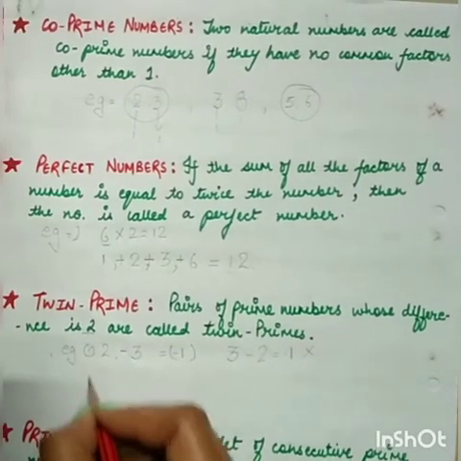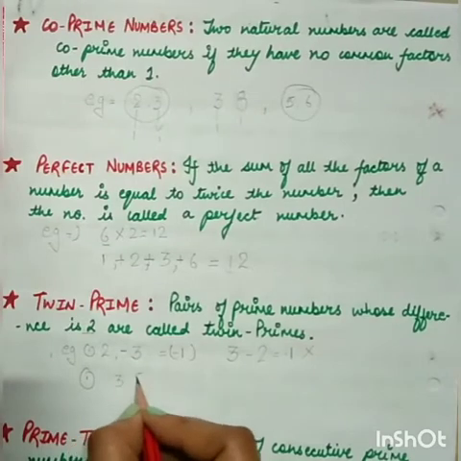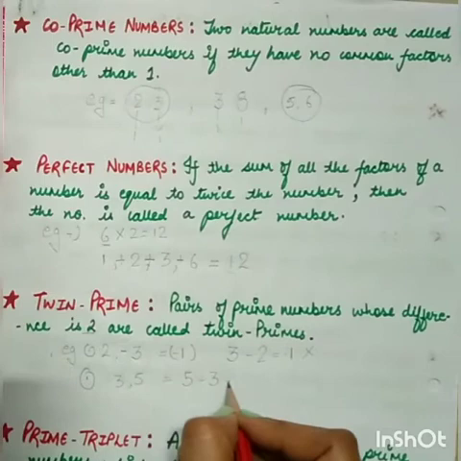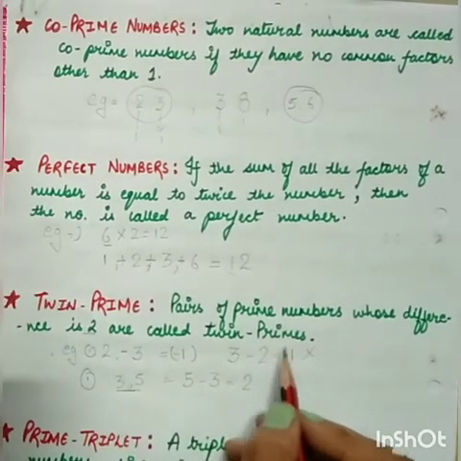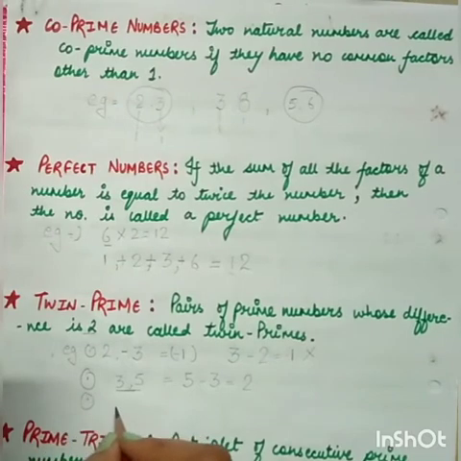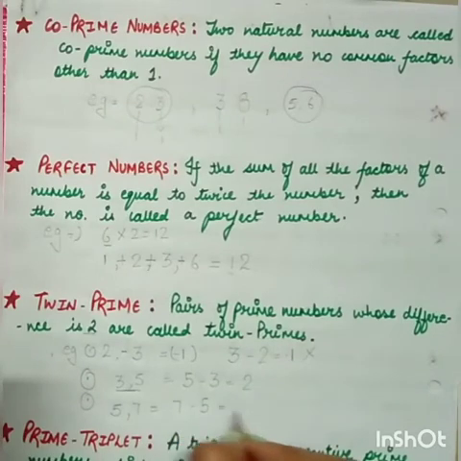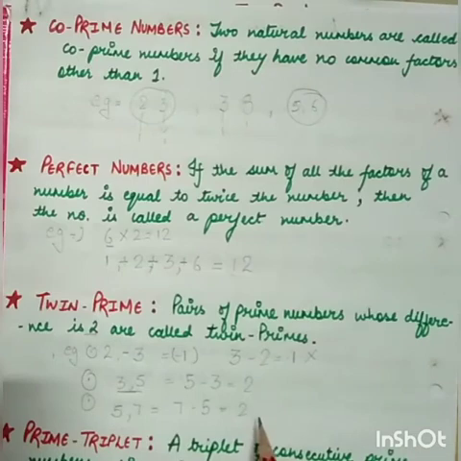Now take another example, 3 and 5. 5 minus 3 is 2, so 3 and 5 are your twin primes. Another example is 5 and 7. 7 minus 5 is 2. Again, they both are prime numbers and their difference is 2. So these numbers are called twin primes.